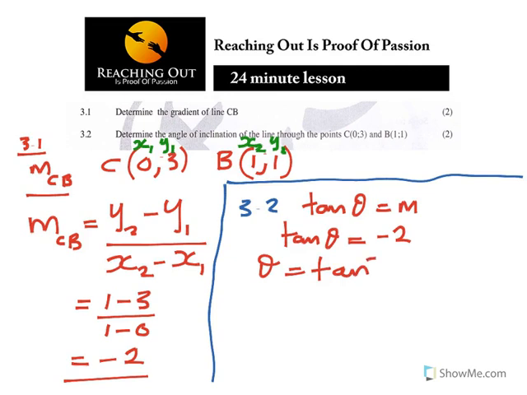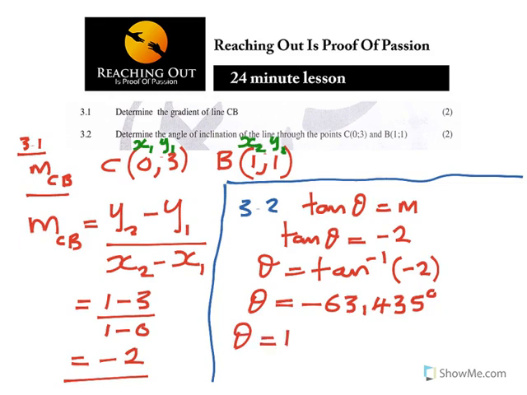arctan of minus 2. When you get that, you're going to find that theta, if you use a calculator, is equal to minus 63.435 degrees, remember they said use 3 decimal places. That's theta, but it's negative. As we're looking, this is negative but it's acute. We're looking for the obtuse angle. It must be bigger than 90.